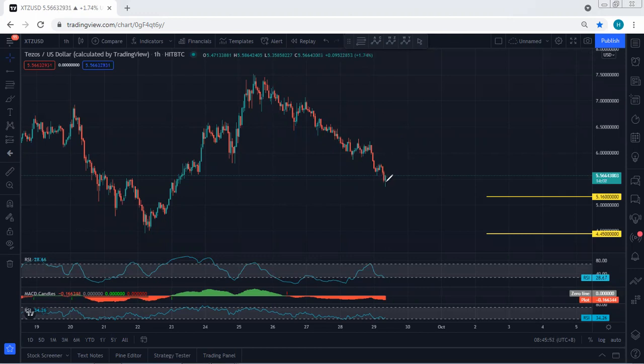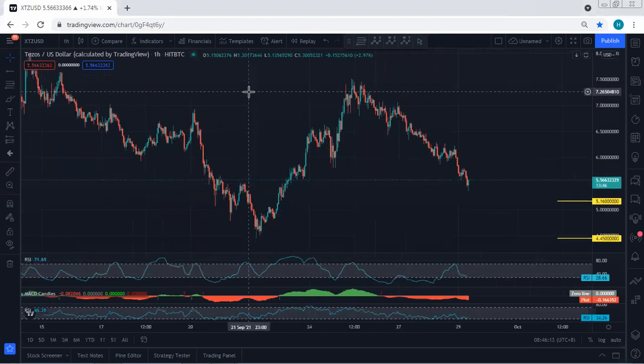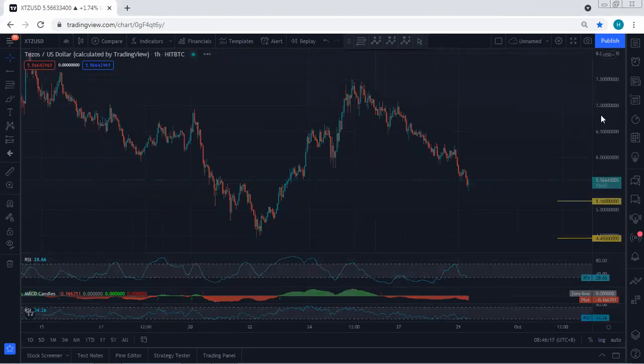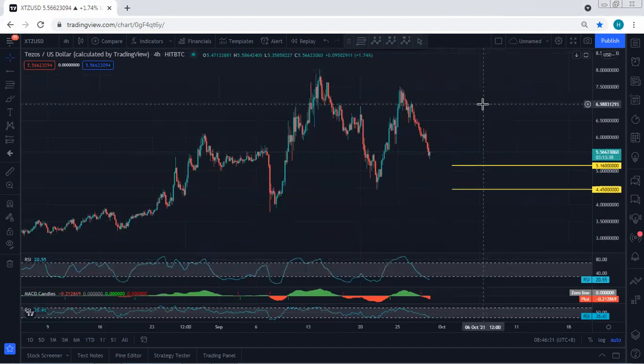And if there is a continuation as a correction drop similar to any of these, I'm not really interested in looking for sell at this point unless we get a deeper correction. All right. As I mentioned, we can even expect the price to drop to 5.16, but if we get any opportunity for buy, we will take it. And we should know one thing. At this point, we try to look for buy, because we know the overall market is in a correction and we are looking for the reversal.